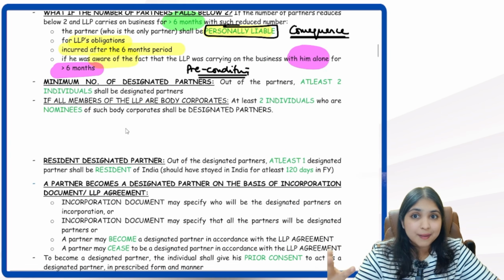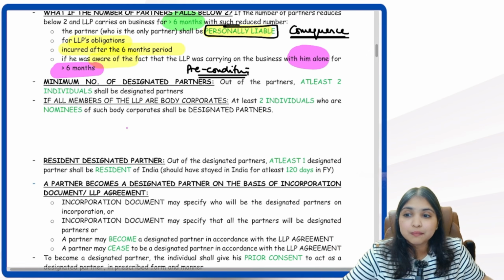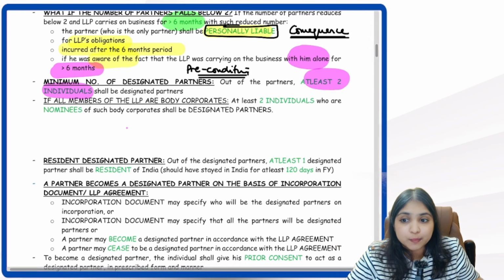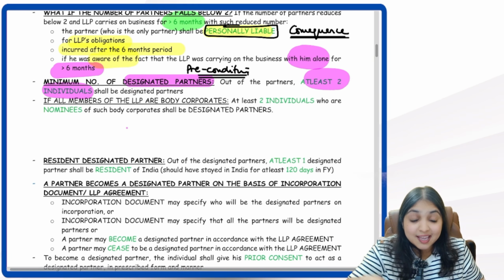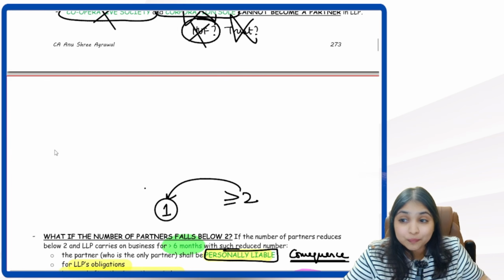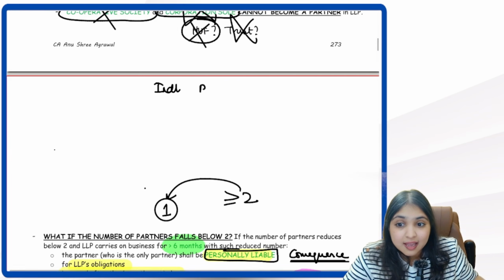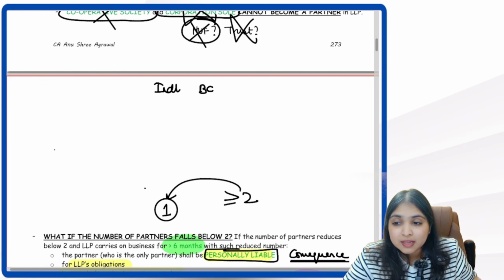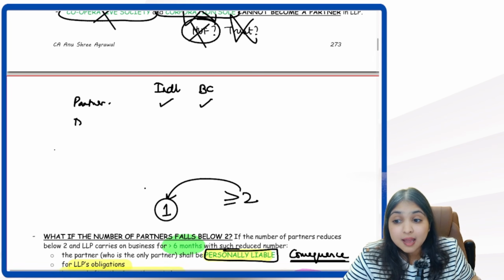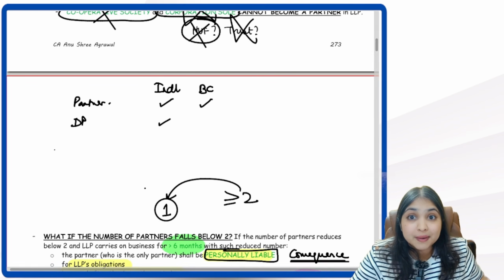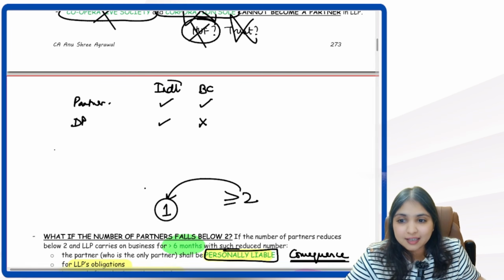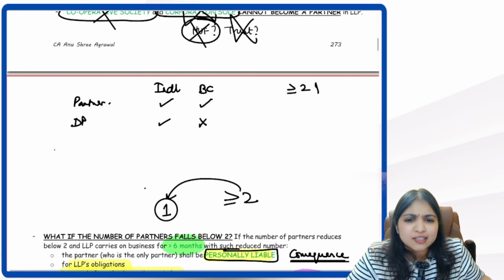Now see, out of the partners, minimum 2 individuals, at least 2 individuals have to become designated partners. So tell me, can a body corporate be a partner? Yes. But can a body corporate be a designated partner? No. Listen, individual and body corporate, I'm comparing these two. Can they be a partner of the LLP? Individual can be a partner, body corporate can be a partner. But can they be a designated partner? Can an individual be a designated partner? Yes. But can a body corporate be a designated partner? No. So out of the individuals, at least two individual partners have to become designated partners.